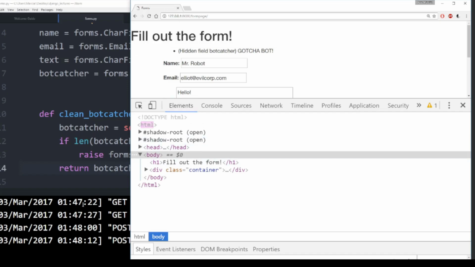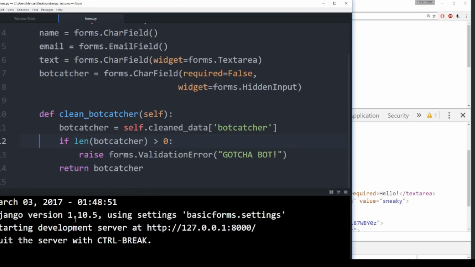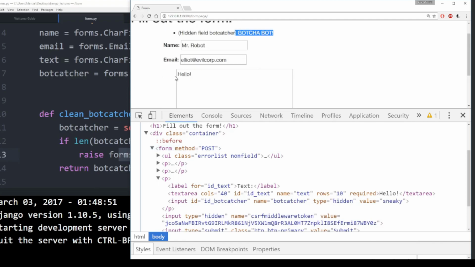So again, if I hit submit here, I'm not actually ending up returning anything, and nothing's being printed out into the console because we are raising that validation error. And if you actually look at the page, the error has been outputted here on the page that says hidden field bot catcher, gotcha bot. Okay, great.